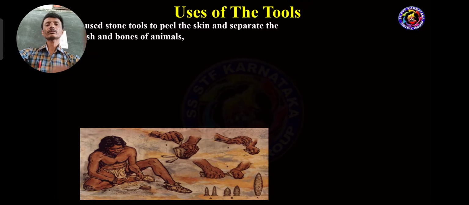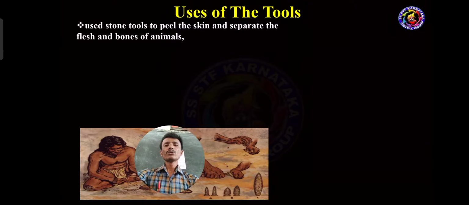Uses of the tools. They are using stone tools, bone tools and wood tools. For which purpose are they using them? There are some important uses, otherwise advantages, of the tools. Here they used stone tools to peel the skin. What is the meaning of peel the skin? It means, once they hunted animals, got it?